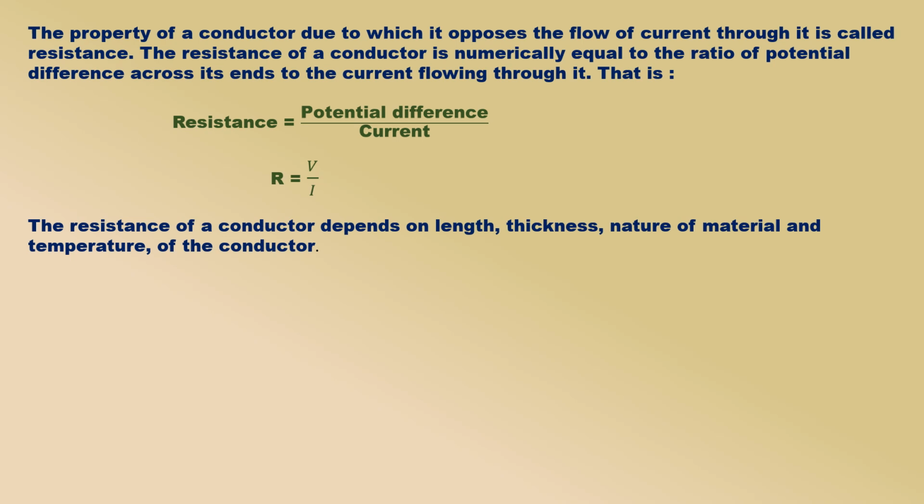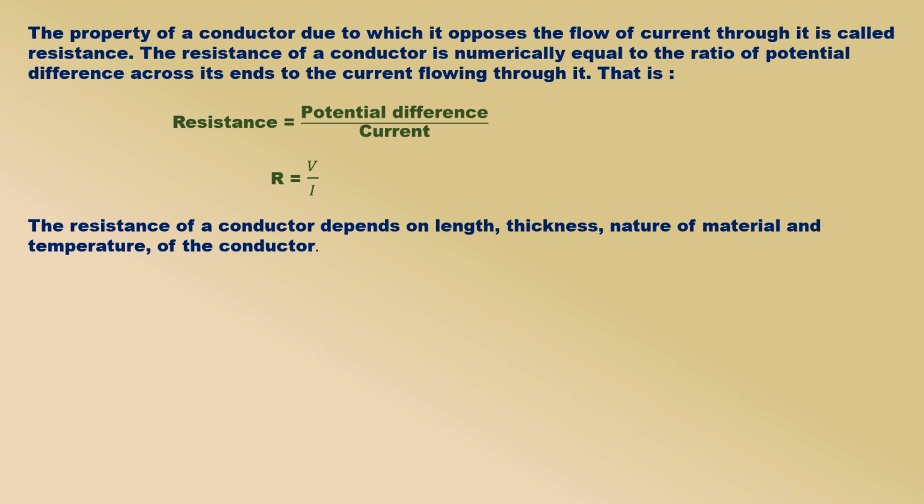The electric current is a flow of electrons through a conductor. When the electrons move from one part of the conductor to the other part, they collide with other electrons and with the atoms and ions present in the body of the conductor. Due to these collisions, there is some obstruction or opposition to the flow of electron current through the conductor. The property of a conductor due to which it opposes the flow of current through it is called resistance.